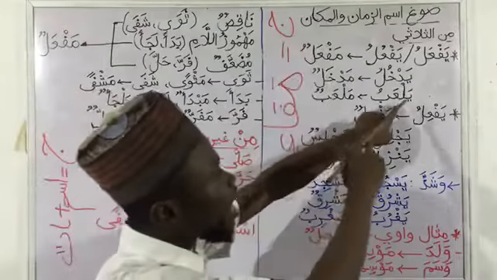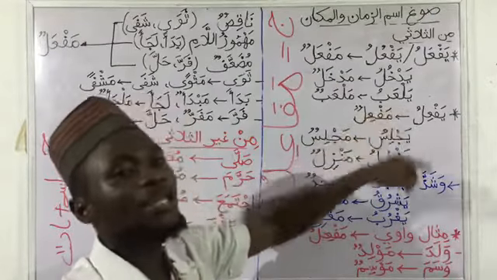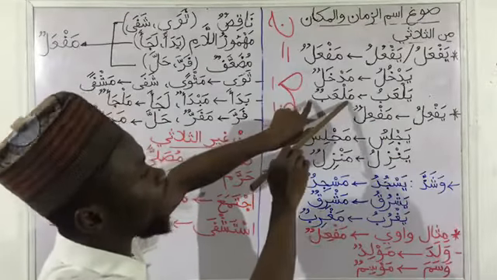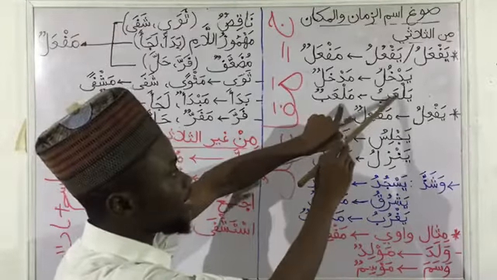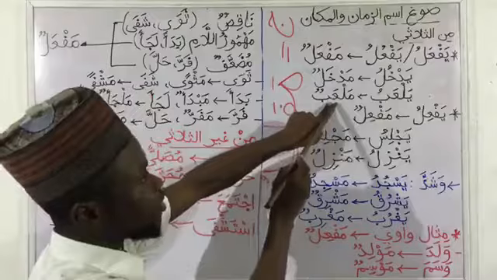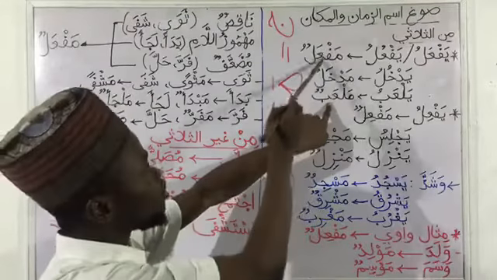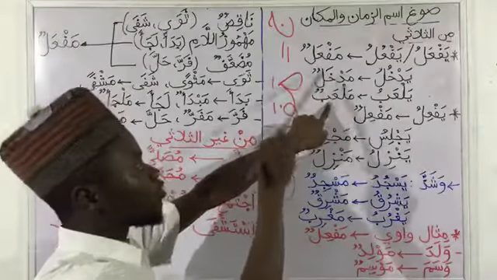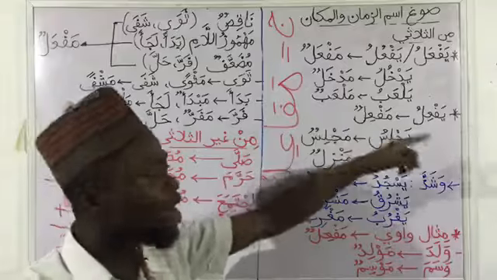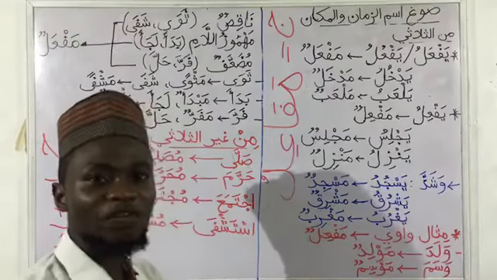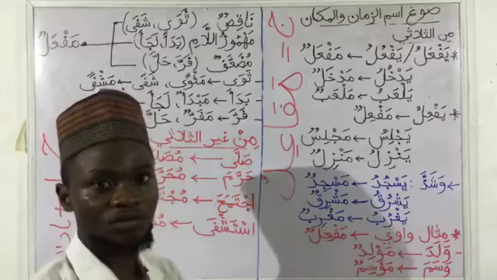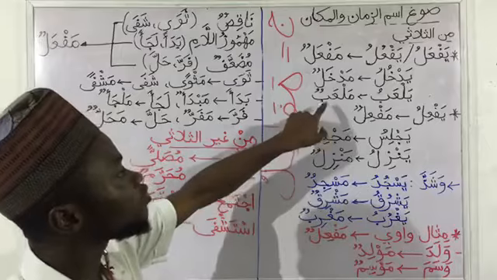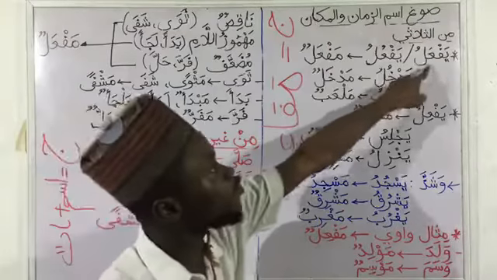Then we have yal'abu from la'iba. La'iba means he played. Then the Ismu Zaman or Makaan here will be mal'abun, because the ainul fi'l is taking fatha. When we have the ainul fi'l taking fatha in the mudaari, we are going to have the scale maf'alun. So we have mal'abun. La'iba means he played, and mal'abun means a place of playing, which is a playground. We can check the notes in the comment section for more examples under yaf'alu.